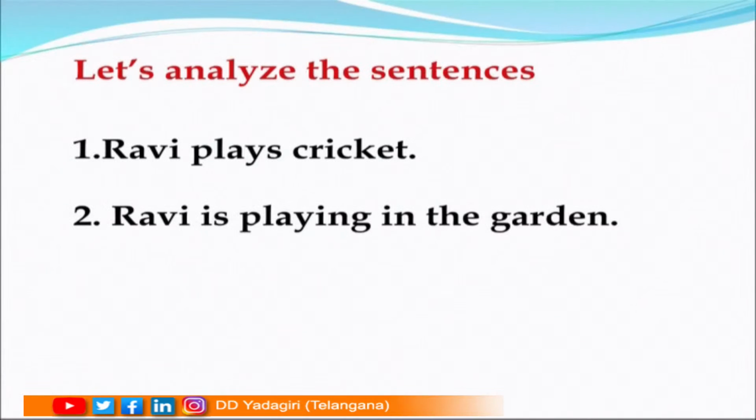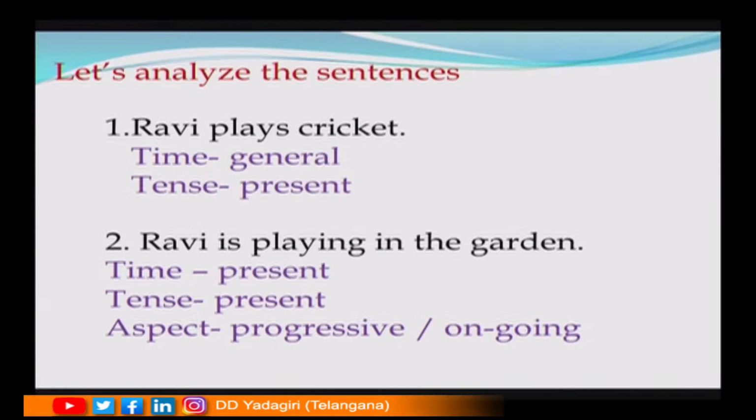Let us analyze these sentences. Ravi plays cricket and Ravi is playing in the garden. We can say that the first sentence, Ravi plays cricket, refers to general time, it is the habit and tense is present. And in the second sentence, Ravi is playing in the garden, time is present, tense is also present and the aspect is progressive or ongoing. It means the action is going on.